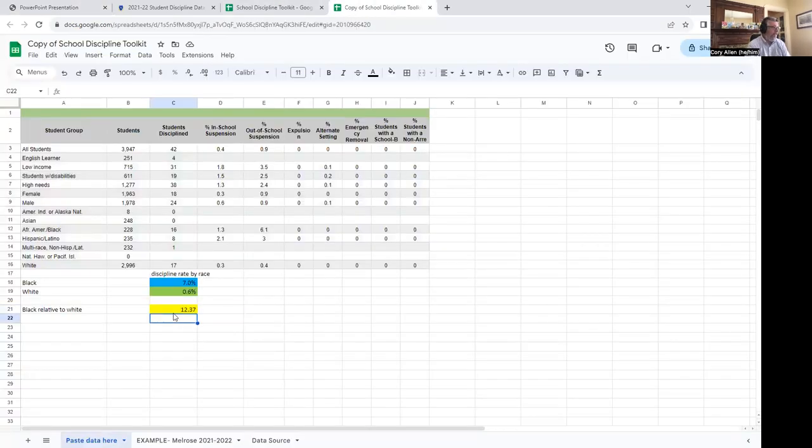If you click on the blue 7.0, that's dividing C12 by B12. So 16 Black students were disciplined out of 228 Black students in Melrose. And so that's where that 7% is coming from. Exactly. And for white students, there are 17 white students disciplined out of 2,996. It's great the math is in there, but just in case, you're just dividing those percentages together. Exactly. Thank you for explaining that. Sure. That's probably helpful for some people to know.